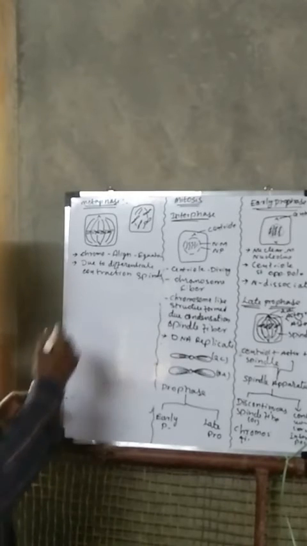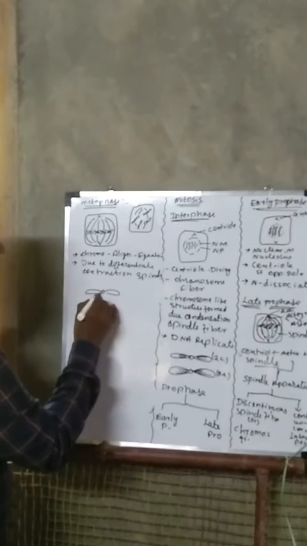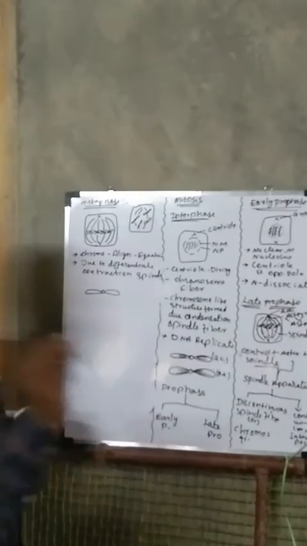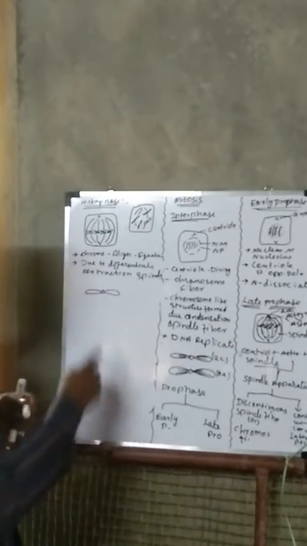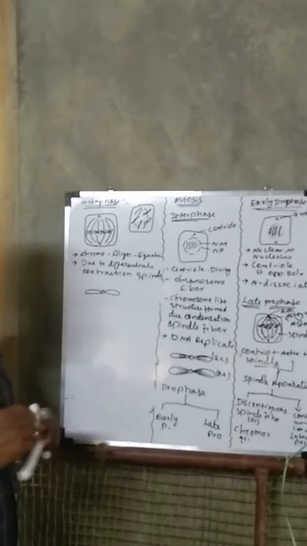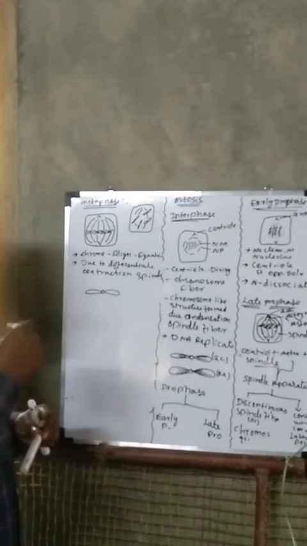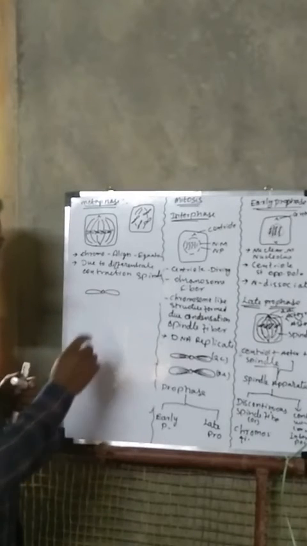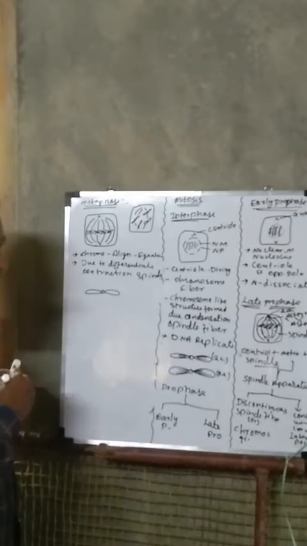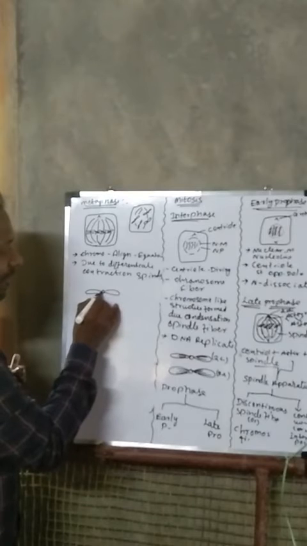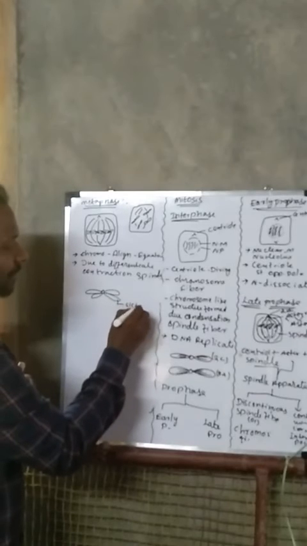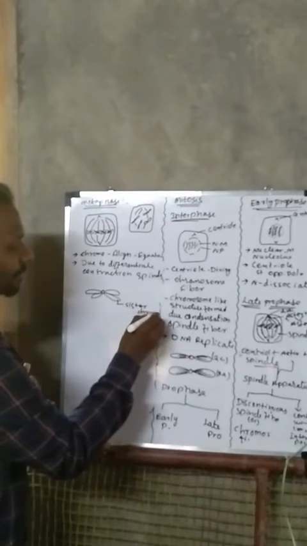Yeah, and also you can ask me a question. Chromosomes here are only two single chromosomes. Then here how come two chromatids are formed? Okay, it duplicates. This chromosome duplicates itself. How does it duplicate? From its body, it divides into another half, and this half is called a sister chromatid.